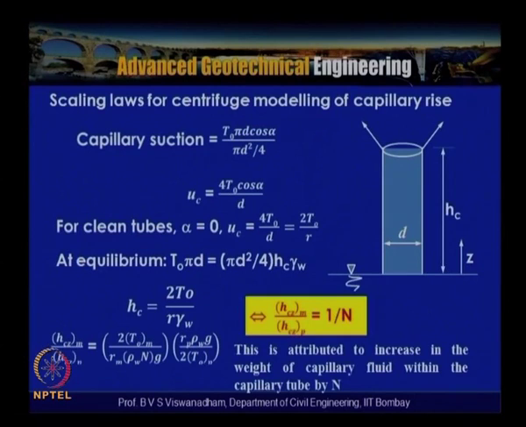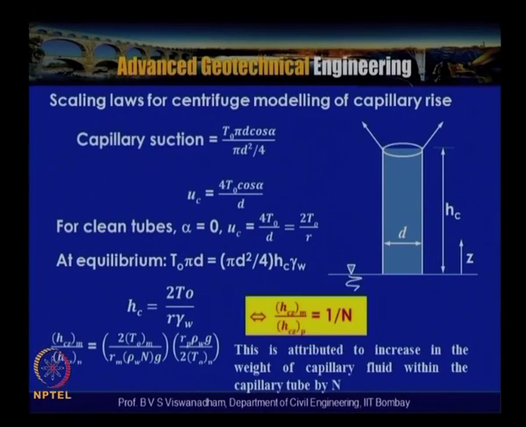So T naught into pi d is equal to pi d square by 4 into Hc gamma w. When you simplify this, we get Hc equal to T naught by r gamma w, where r is the pore radius, which is d by 2, and with that the capillary rise is equal to 2 T naught by r gamma w.